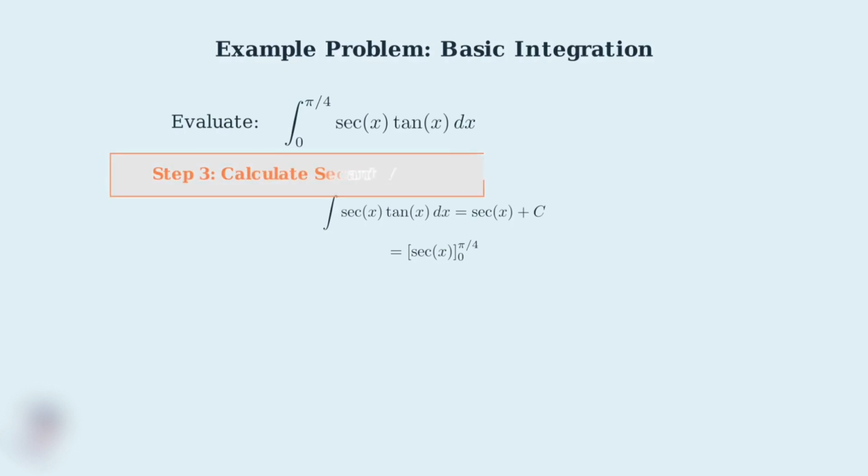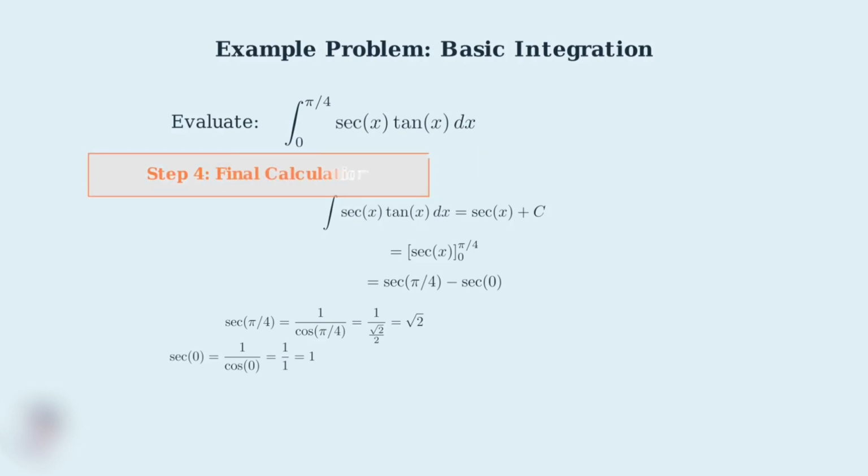Step 3. We need to calculate the secant values at our limits. Let's evaluate secant of pi over 4 minus secant of 0. Now we need to evaluate these secant values. Secant of pi over 4 equals 1 over cosine of pi over 4, which is 1 over root 2 over 2, giving us root 2. And secant of 0 equals 1 over cosine of 0, which is 1 over 1, giving us simply 1.